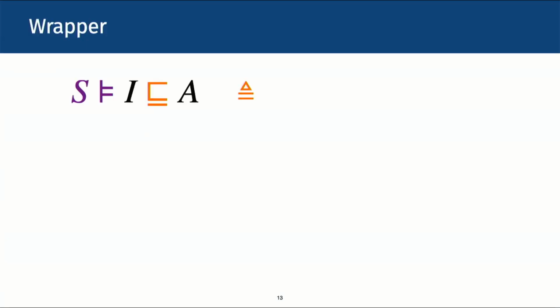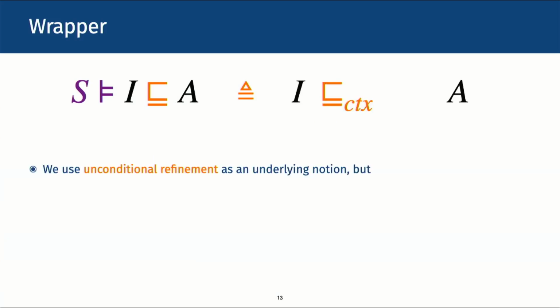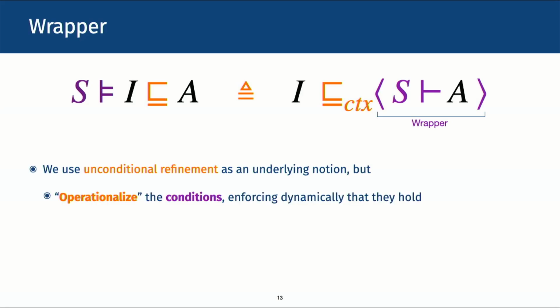Okay, now we know what CCR can do. Let me explain the key ideas behind it. The first key idea is using wrappers, and let's see what that means. We define the notion of conditional refinement using unconditional refinement, to be specific, contextual refinement. And we integrate the conditions in the form of a wrapper that wraps the abstraction module A. In other words, we operationalize separation logic conditions and enforce them to hold dynamically during the execution.